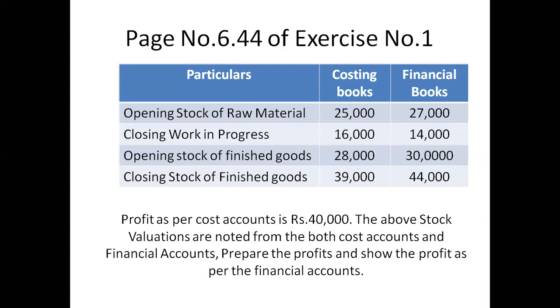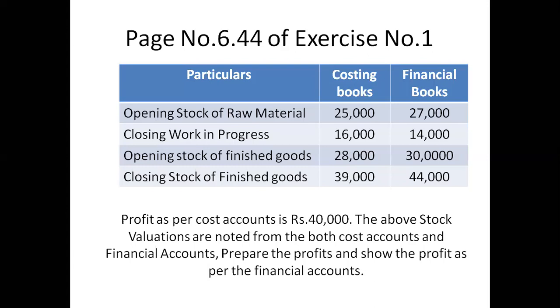Cost accounting amounts are all recorded on the basis of previous year expenses. That is an estimation of factory overhead, estimation of selling and distribution overhead, estimation of office and administration overhead. All these amounts are estimations or notional expenditure only, written in the cost accounting books of accounts. In financial accounts, it is historical data, original data. All this information is recorded on the basis of vouchers or original transactions. So we can understand that the financial accounting books are original.